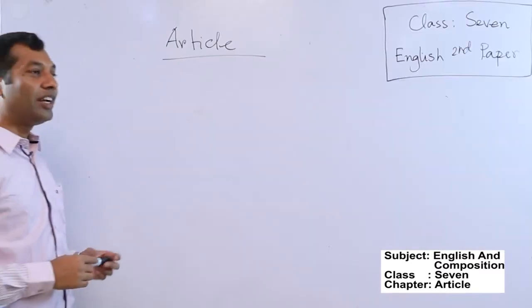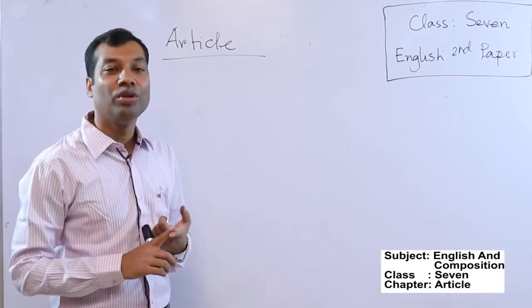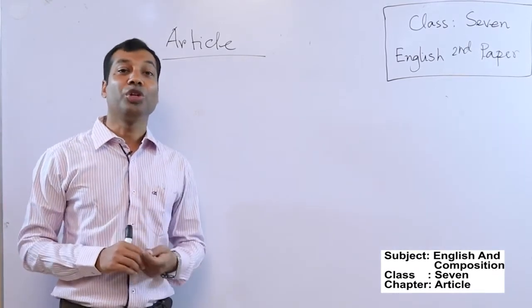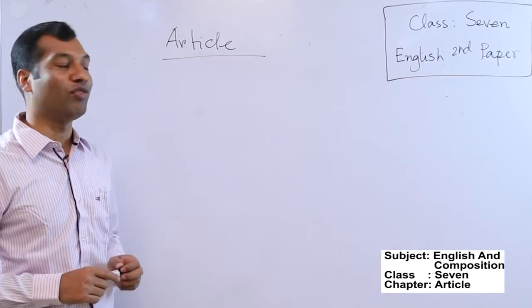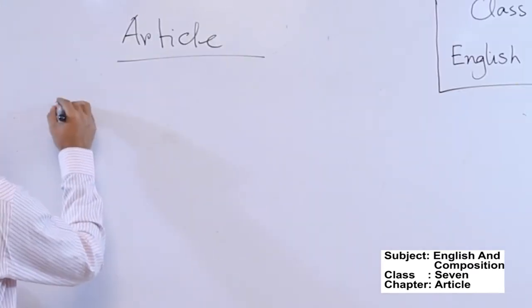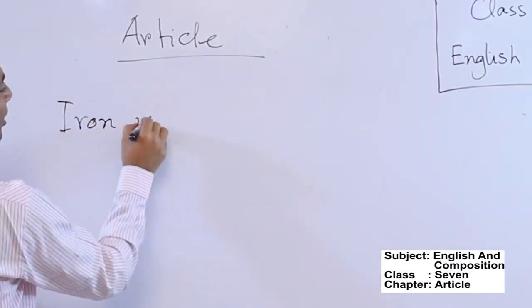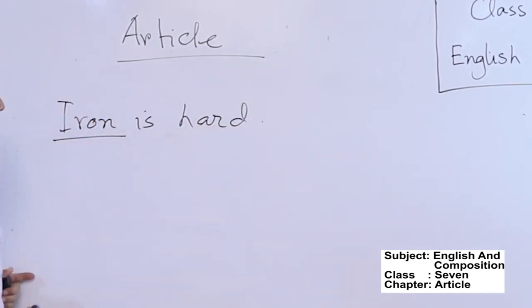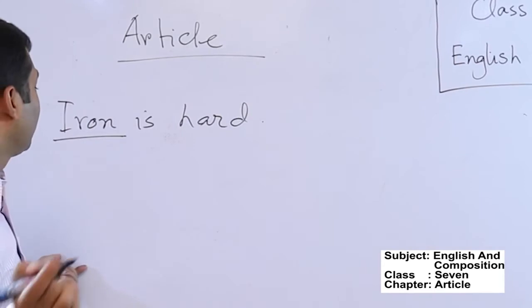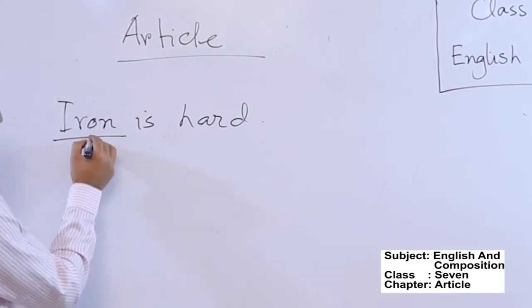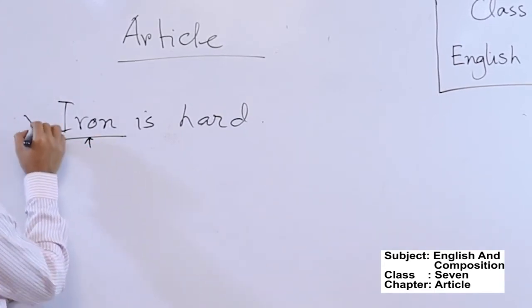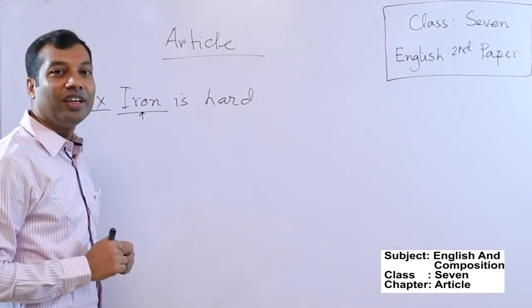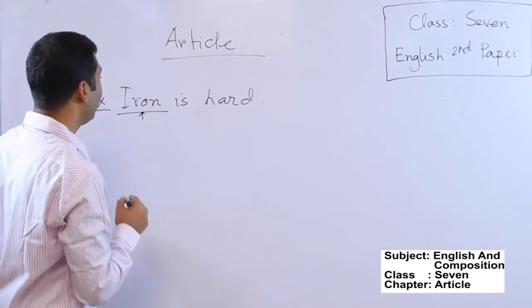We know that before any material noun or any abstract noun, we do not need to use any article. For example, iron is hard. So this is a material noun. I hope that you know about material nouns. Material nouns do not take any article before them. Similarly, abstract nouns also do not take an article before them.